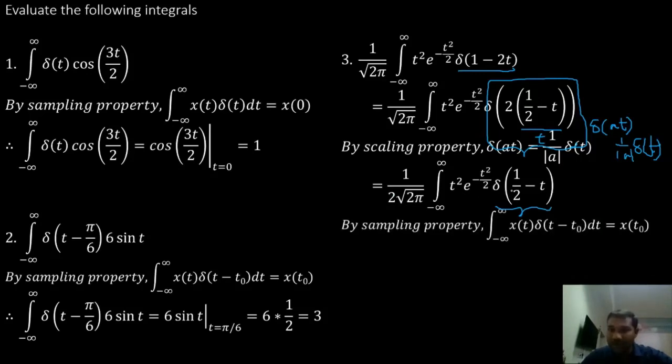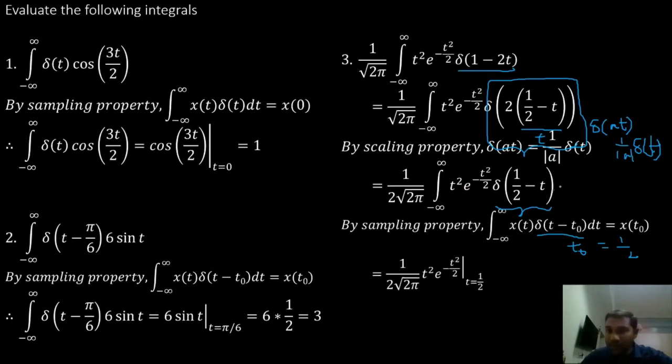Now, sampling property again. Delta of t minus t naught. Compare this equation with this. What is the value of t naught? It is equal to 1 by 2. Or I can also say this is an even function.